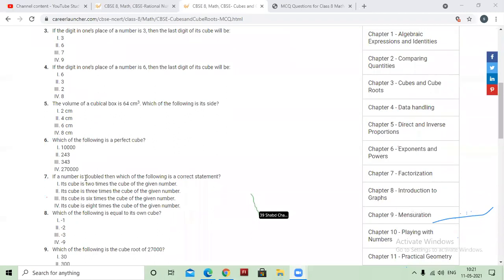7th question: if a number is doubled, then which of the following is the correct statement? Who is doing this?